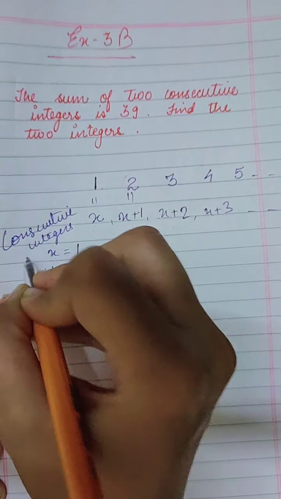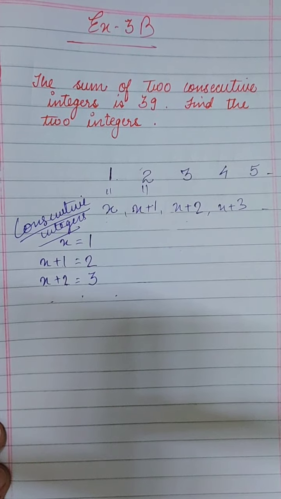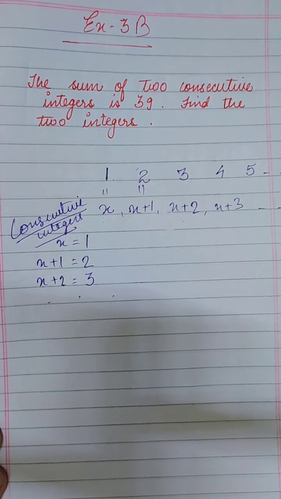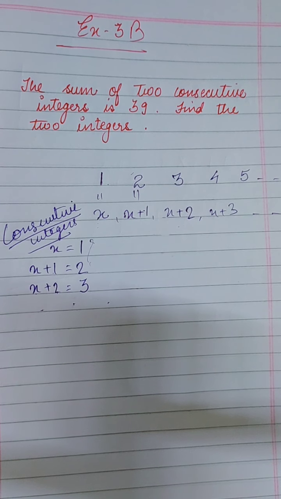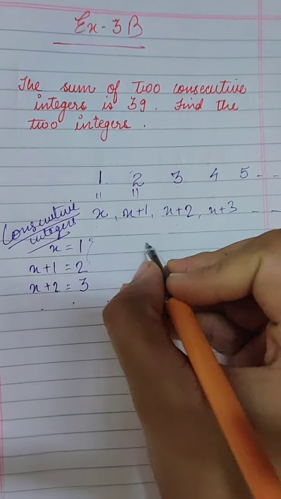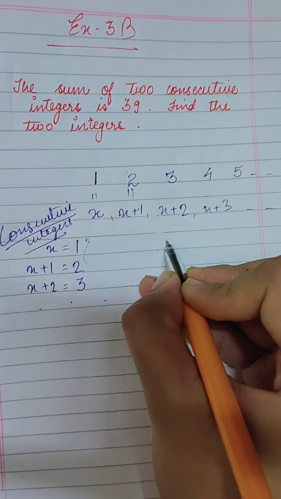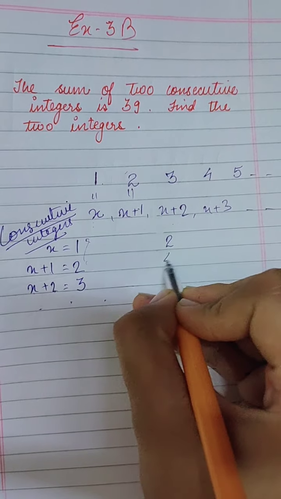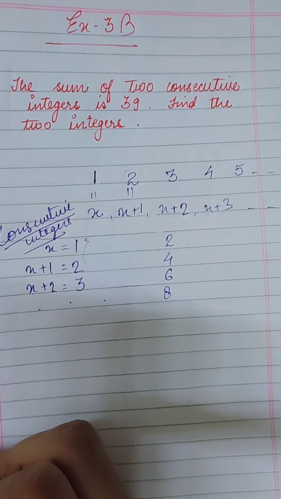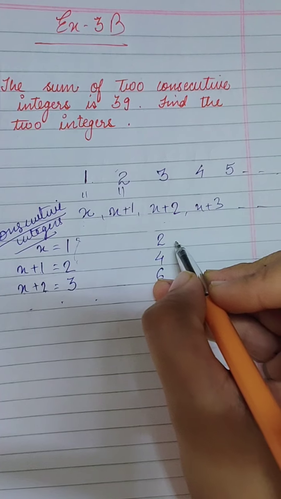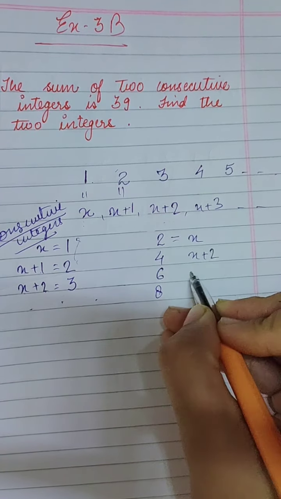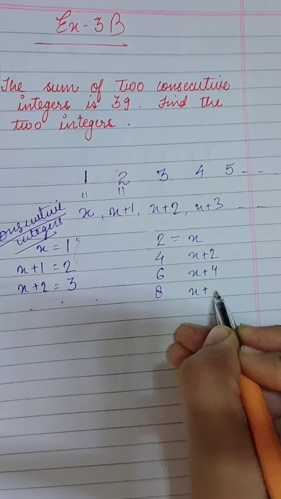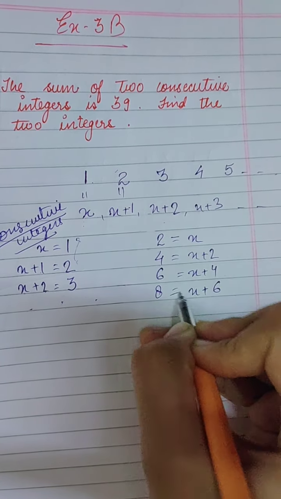Okay, so this was for option A, but here consecutive even and odd integers are also given. In total it is said integers. It is not mentioned that even and odd is there. But if it is given, see, if we are writing even numbers, 2, 4, 6, 8. So if we suppose the first even integer as x, the next will be x plus 2, after this x plus 4, x plus 6.